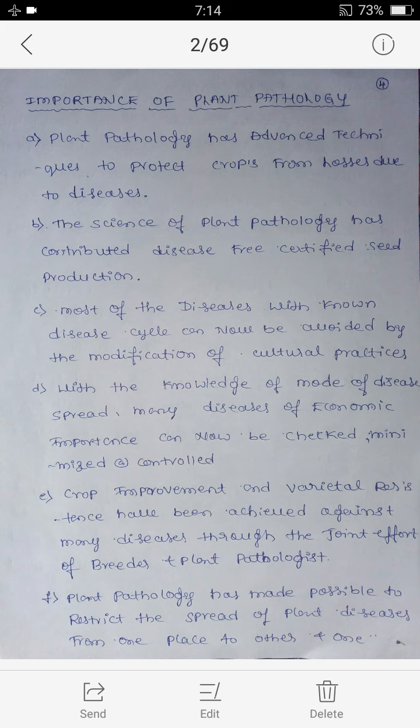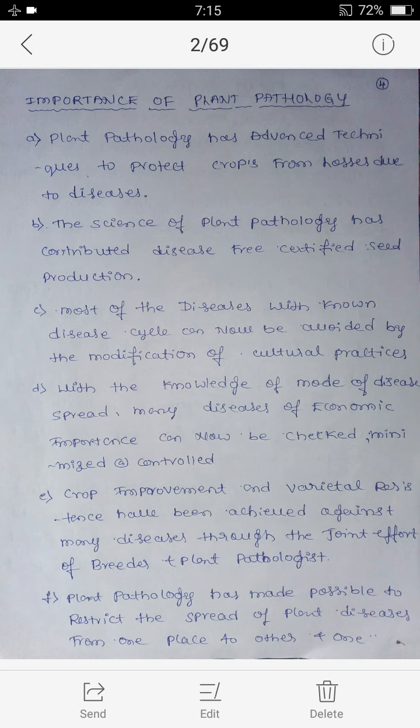Second one, the science of plant pathology has contributed to disease-free certified seed production. Third one, most of the diseases with known disease cycle can now be avoided by modification of cultural practices.